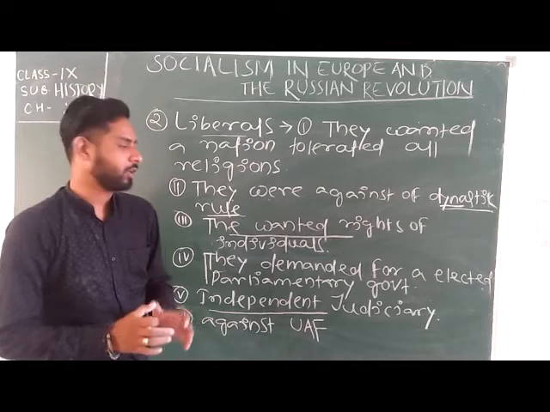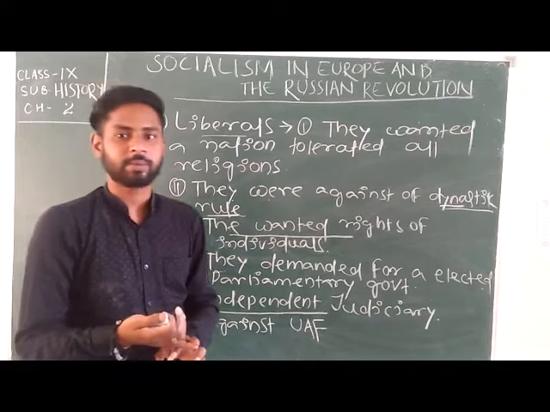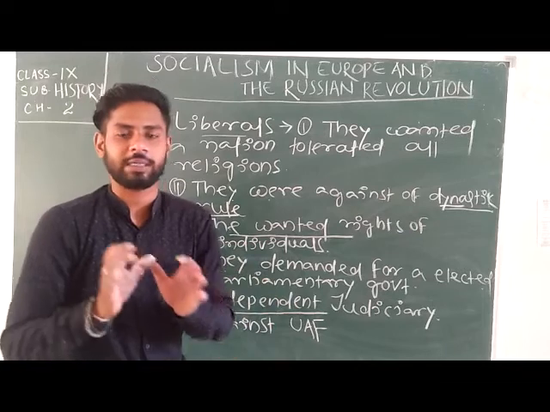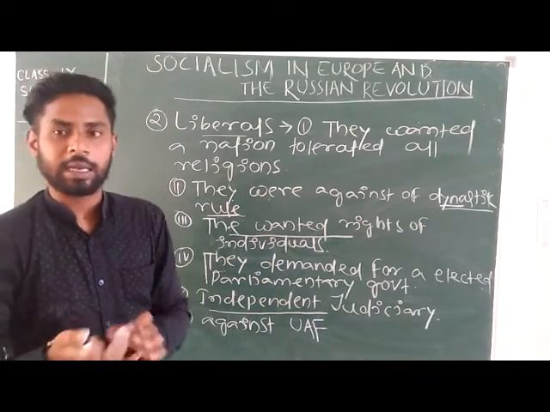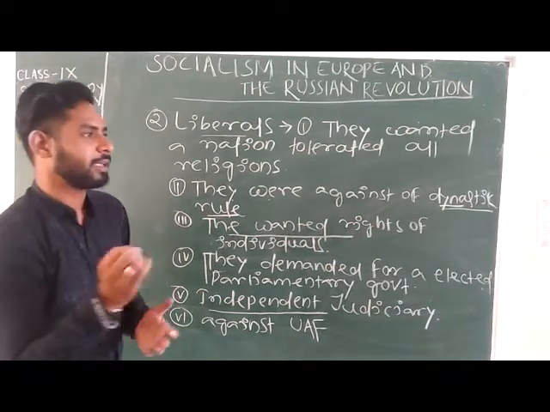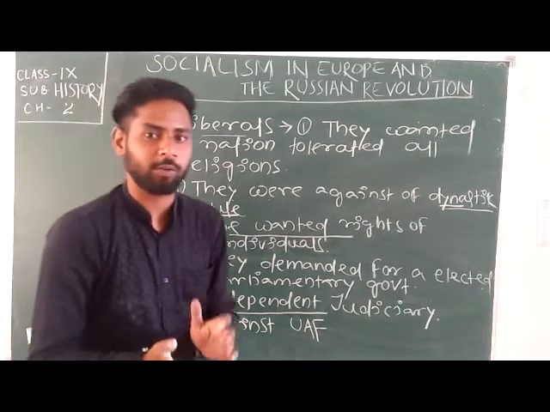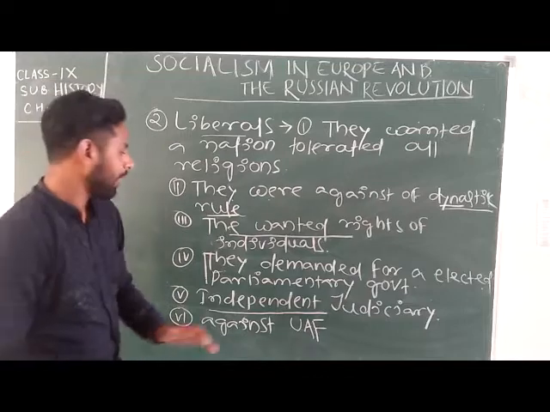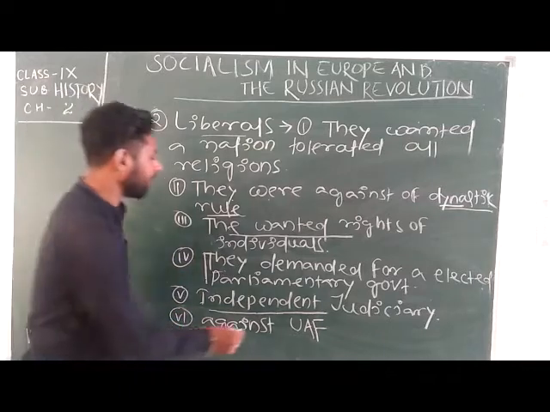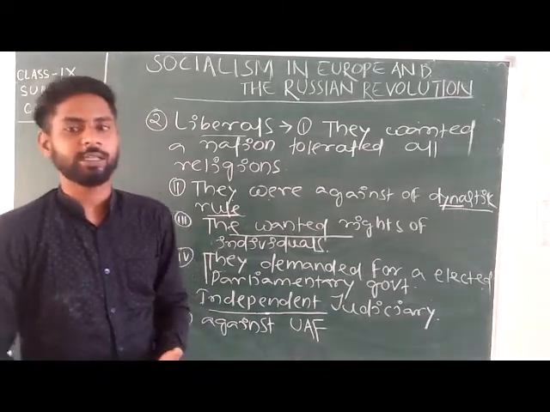Okay? In a democratic nation or in an elected parliament, the powers of the government are divided among different institutions or departments of the government, like legislative, executive and judiciary. Okay, that's why they wanted to form an elected parliamentary government, or you can say the democratic nations. So that was simple, that they also wanted an independent judiciary system.